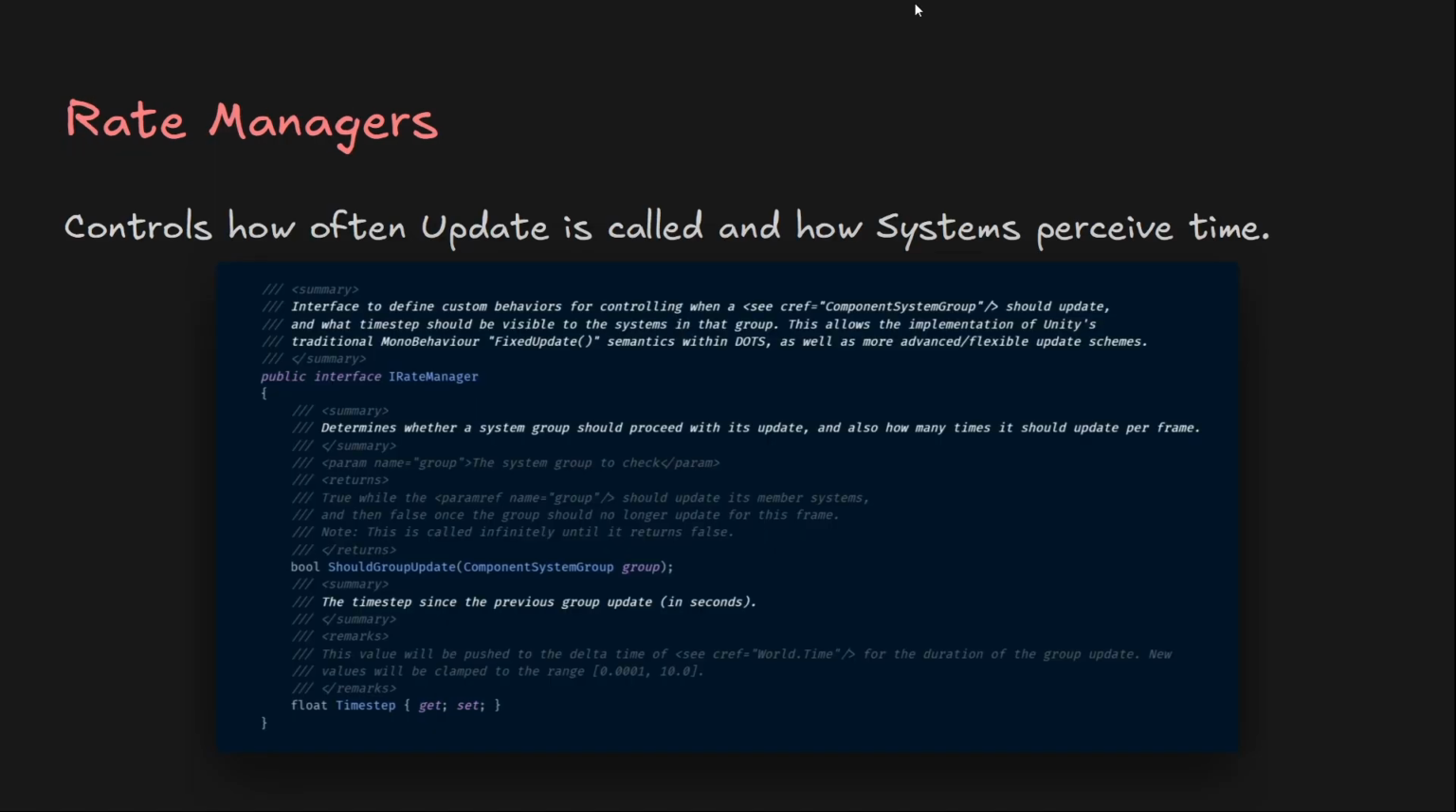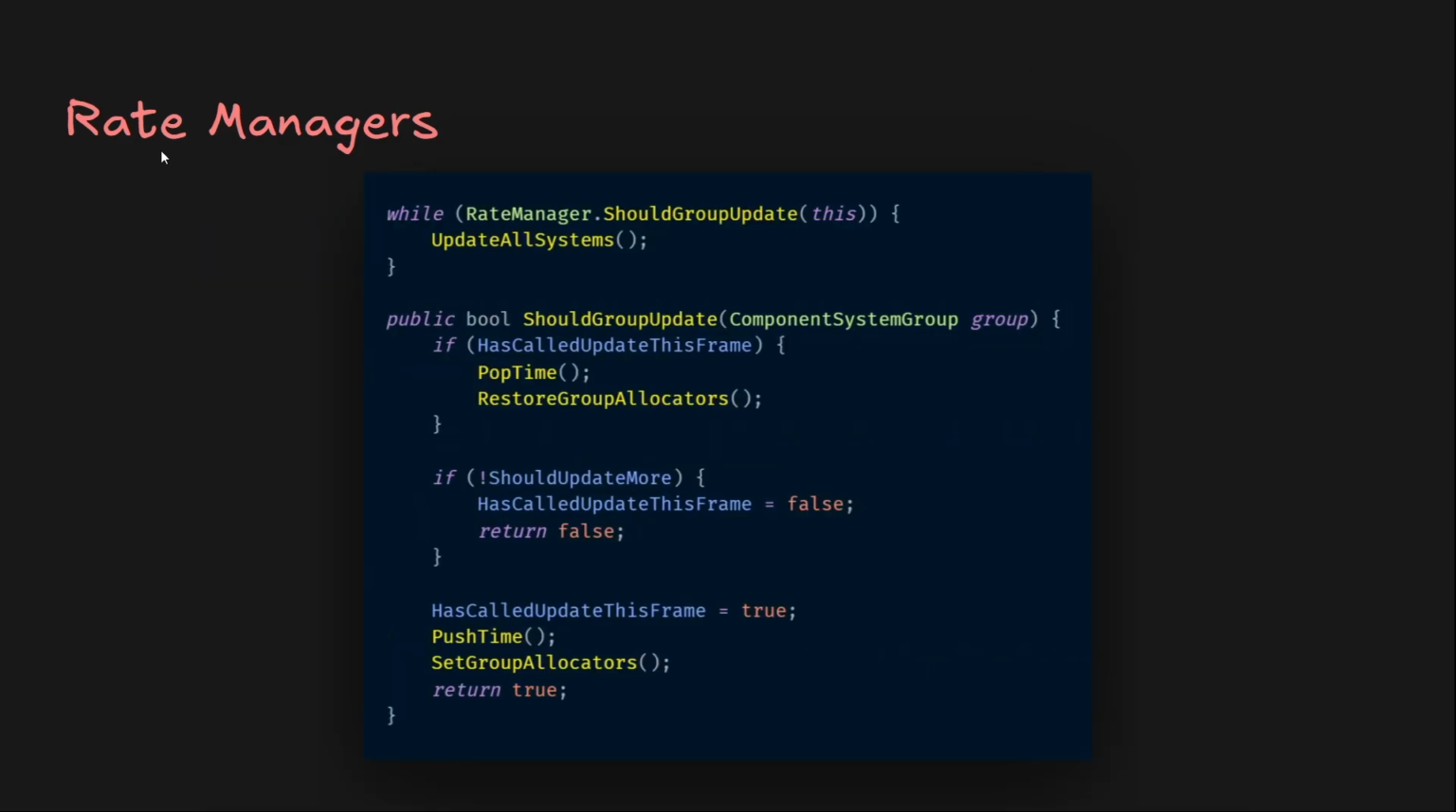Rate managers control how often update is called for a system group and how the systems in it perceive time. It essentially works like this. In the update function of the system group, it calls ShouldGroupUpdate, which uses its internal logic to figure out if it should run this frame. And if it should, it pushes the time. If you use SystemAPI.Time, then the elapsed time and delta time you get from that is whatever the system group has pushed. It also sets the group allocators, which are also known as World Update Allocator. If you aren't using World Update Allocator, you really should, because you do not need to deallocate it.